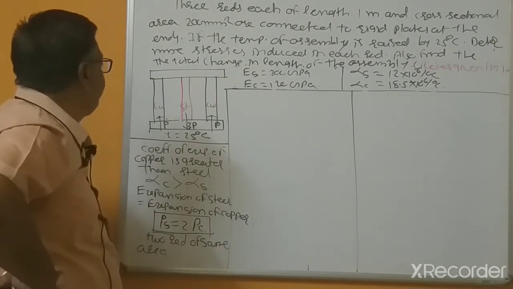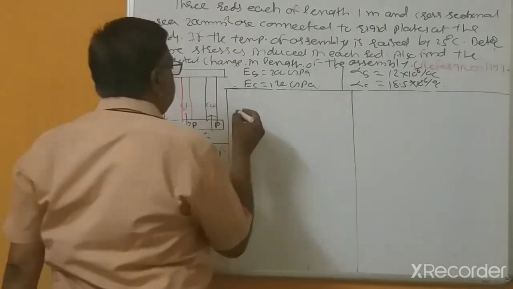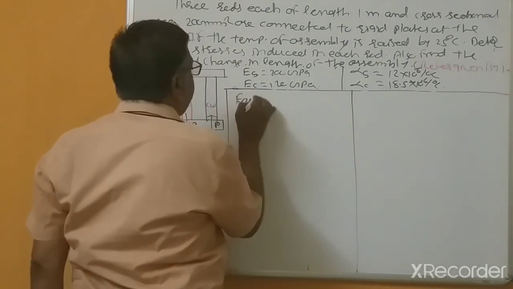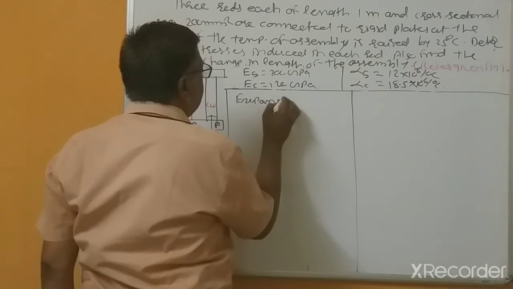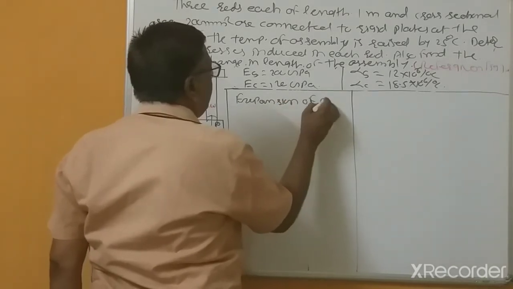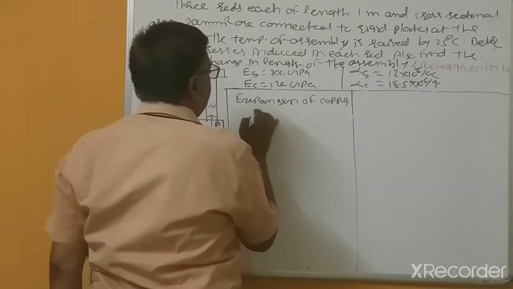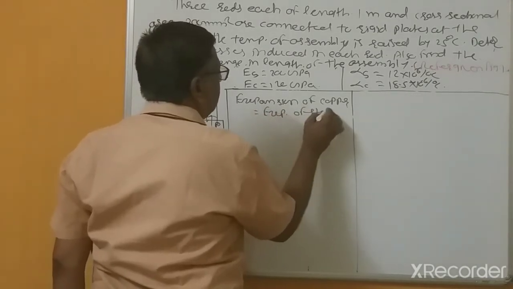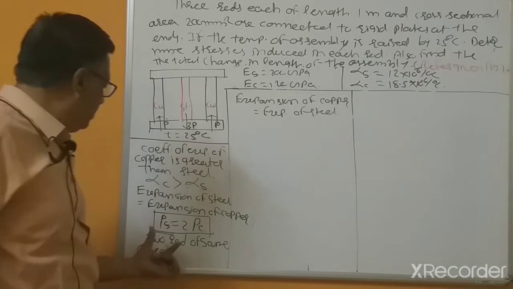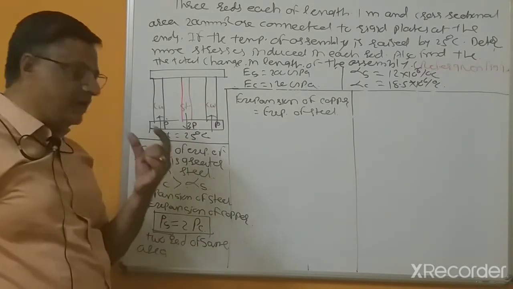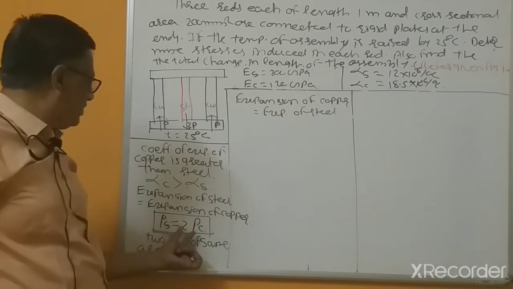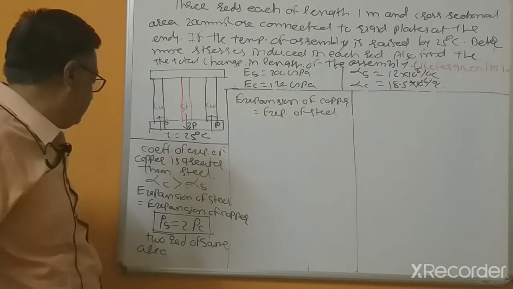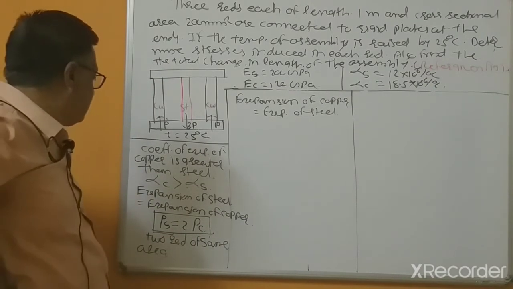Again, here the expansion of copper equals the expansion of steel. Now we will consider out of these two only one, either PS or PC.